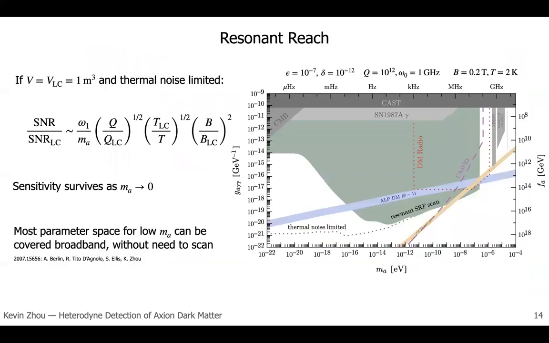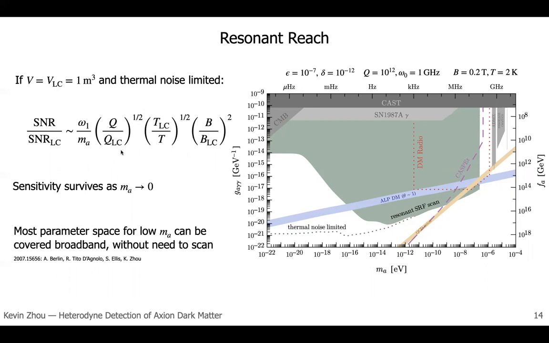In this slide, I showed the potential reach of our heterodyne approach. In particular, if you focus on the high mass regime, if the volumes are similar to that of a static field LC circuit experiment and the thermal noise is limiting, then the SNRs are compared in this way. So first, there's a parametric advantage of omega 1 over m_a, which I discussed earlier, and then there's the dependence on the quality factor of the resonators, the temperature, and the magnetic field.